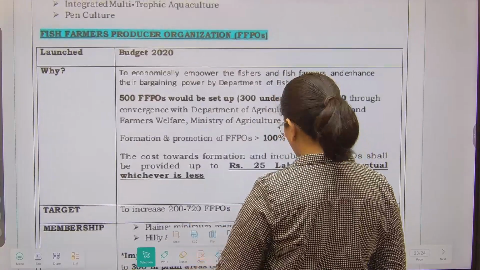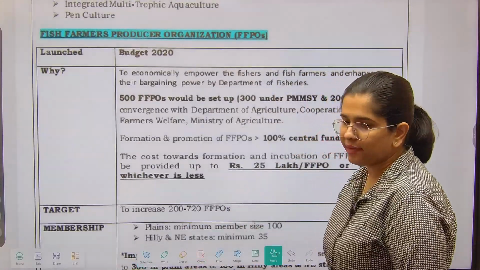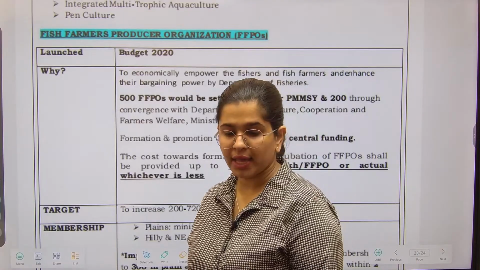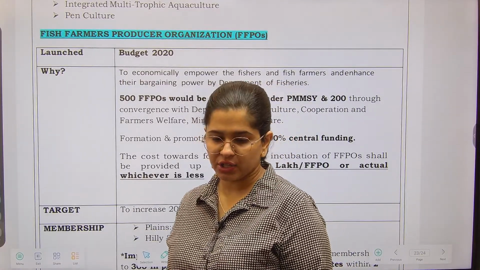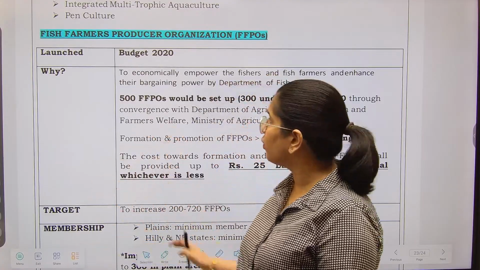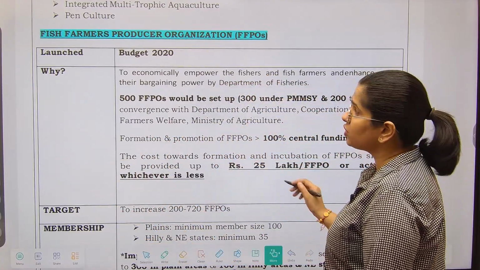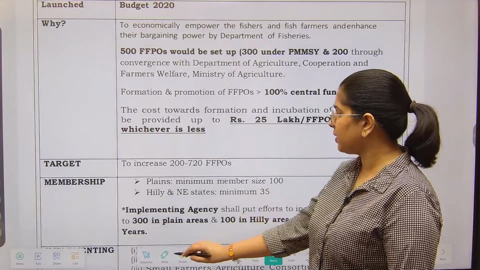And lastly we have the fish farmer producer organization. Like we are promoting the farmer producer organization in the agricultural sector, the same thing we are doing over here as well. It was launched in the budget 2020. Why has it been launched?